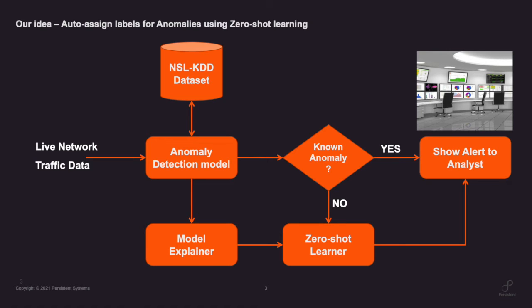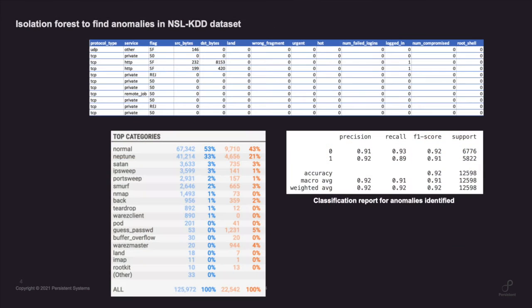And that information is fed to the analyst, so that along with the unknown anomaly type, the analyst is also given some information on the importance of features and maybe some correlation to previous anomalies based on the feature importances. And that will help the analyst understand which sort of playbook will be better to take action against this anomaly. So that's in a nutshell how our system is intended to work.